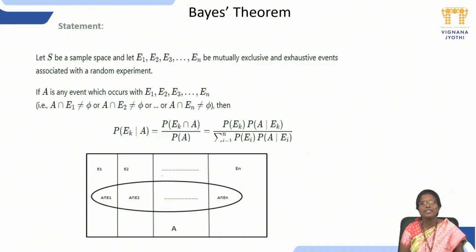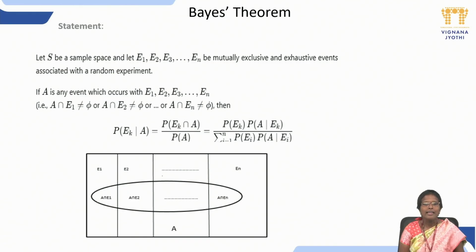And exhaustive events are those for which, whenever we combine all the events, we get the total sample space. All these events are associated with a random experiment. So, we consider the sample space and the events E1, E2, and so on, En, which are mutually exclusive and exhaustive.